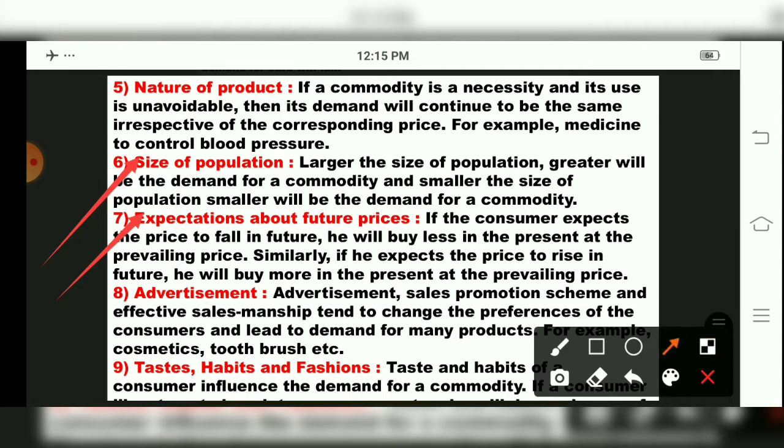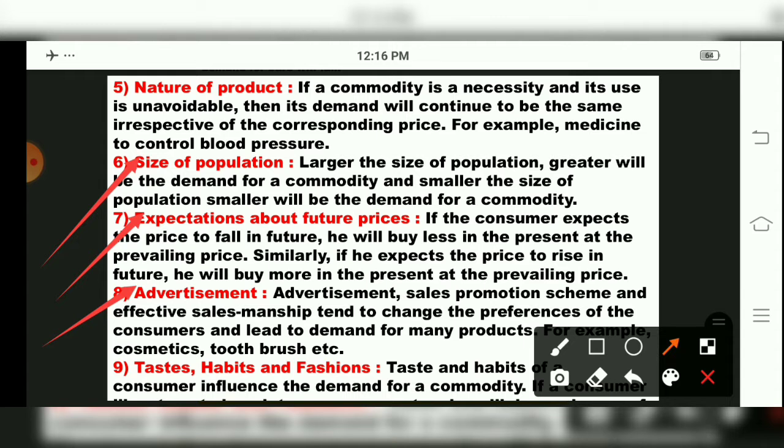Okay. Then the next point is advertisement. See what I am telling. Advertisement also has an effect on demand, children, and sales promotion. Whatever productions are there, the producer does more and more advertisement so that the sales of the production can be there. So advertisement has also a greater impact on sales promotion.